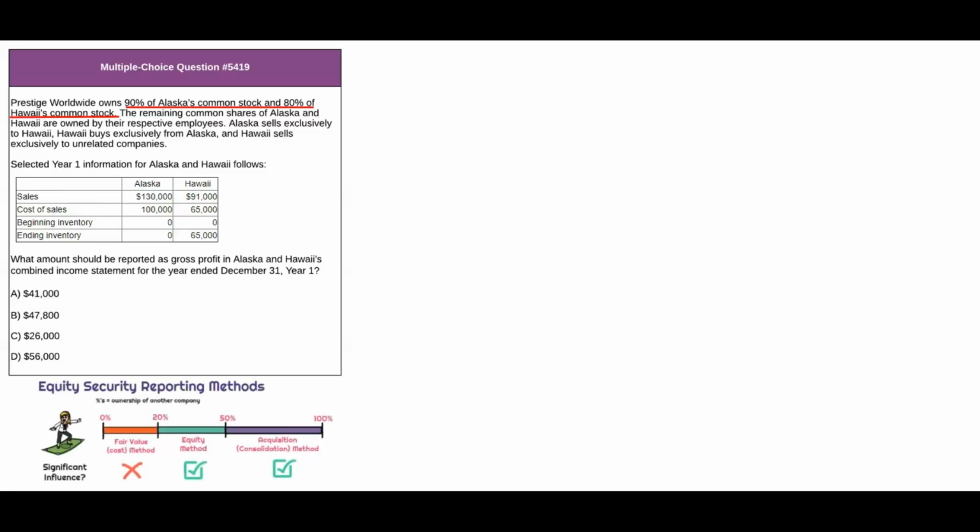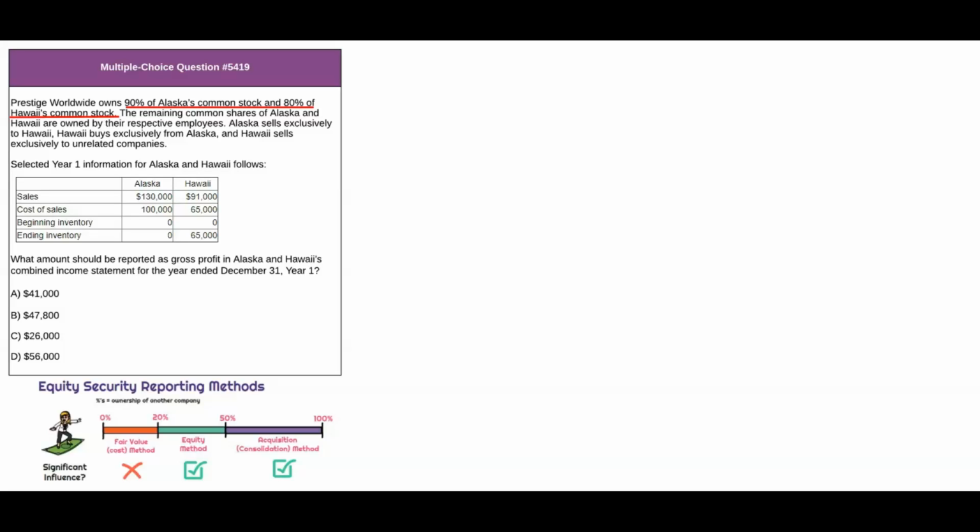So first things first, right? What stands out to you? Well, what stood out to me was that Prestige Worldwide owns 90% of Alaska's common stock and owns 80% of Hawaii's common stock. So when we think about what's required of Prestige Worldwide, since they own more than 50% of both Alaska and Hawaii, we know that those are considered subsidiaries that need to be consolidated into the parent financial statements for Prestige Worldwide.